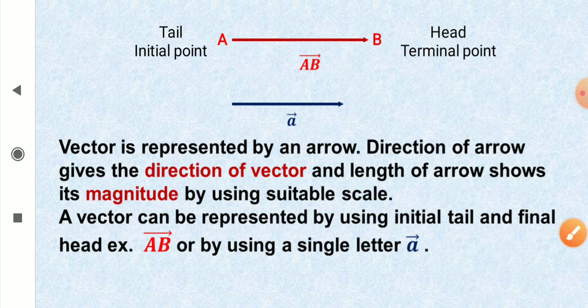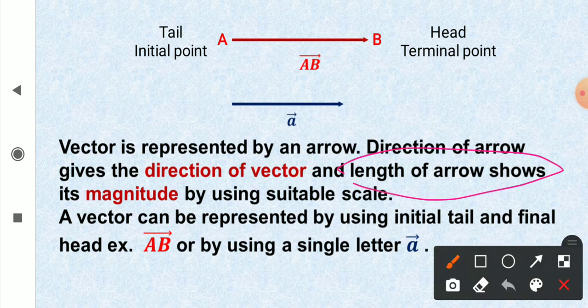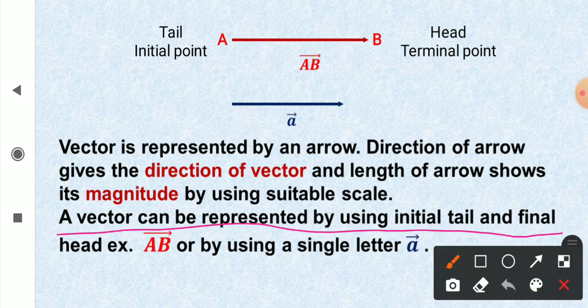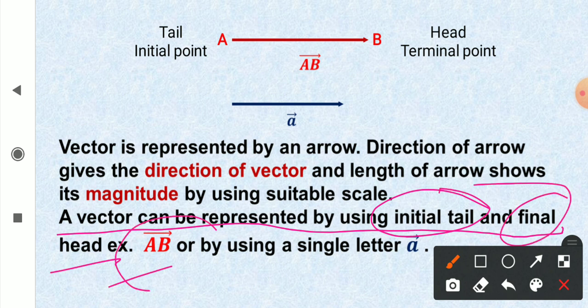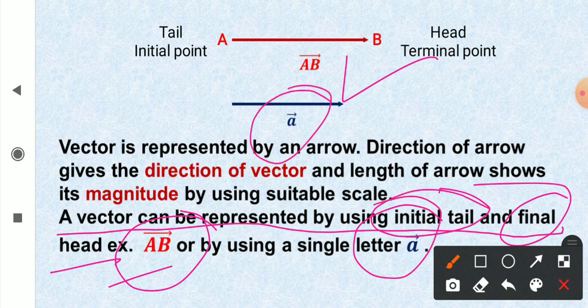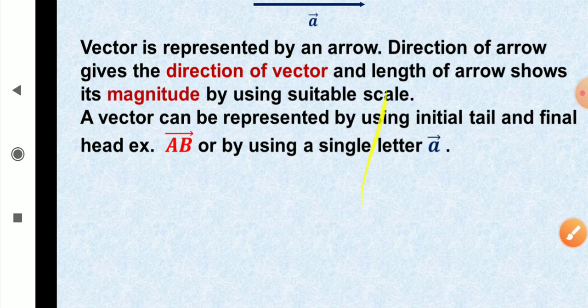Right? So the length of the arrow shows the magnitude of the vector, and we can draw any vector by using a suitable scale. So a vector can be represented by using the initial tail and final head, for example AB, as I have explained to you, or by using a single letter as I have already shown.